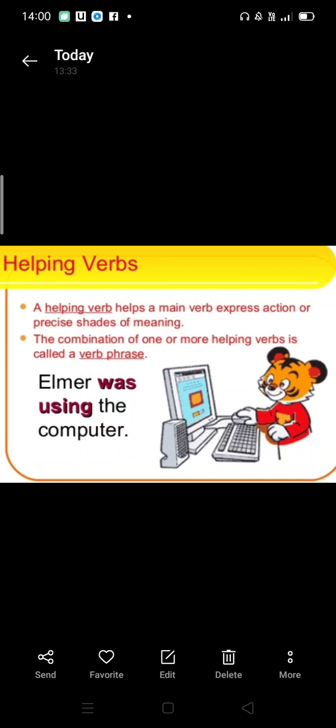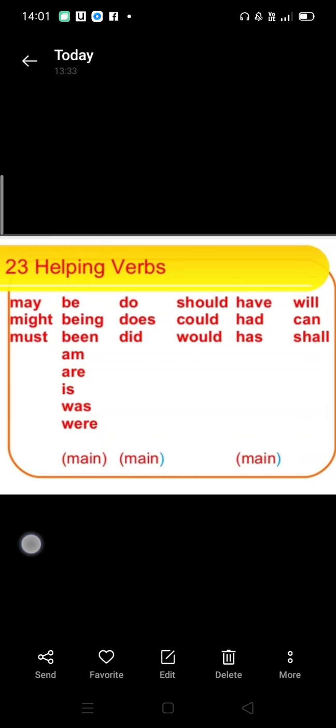Helping verbs. A helping verb helps a main verb. Main verbs, like laugh, dance, express action or precise shades of meaning. The combination of one or more helping verbs with a main verb is called a verb phrase. Elmer was using the computer. So here the helping verb is was and using is the main verb.